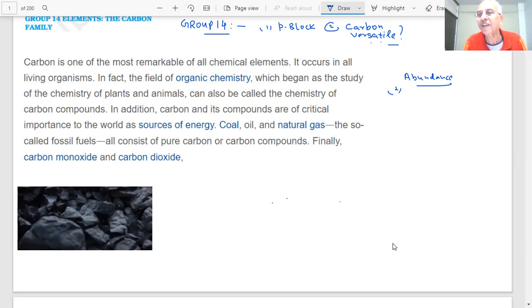It is the 17th most abundant element by mass, and is present in the earth crust in free as well as in combined state.